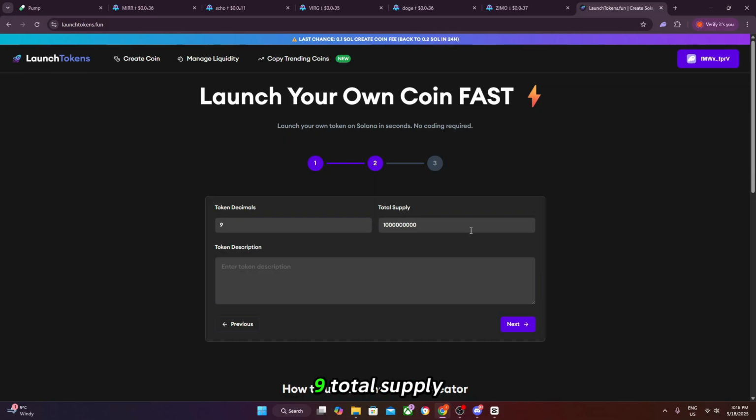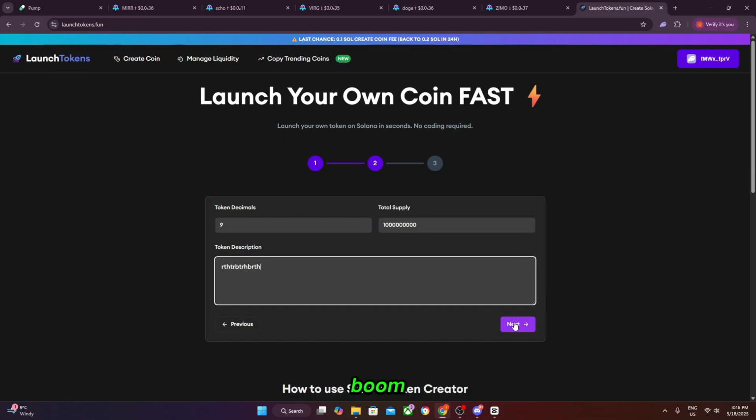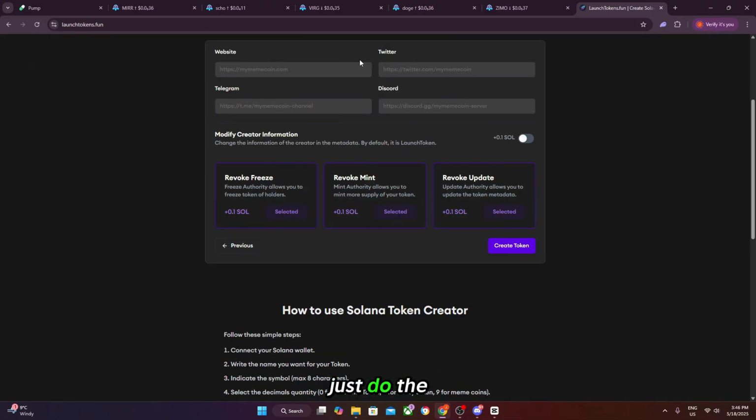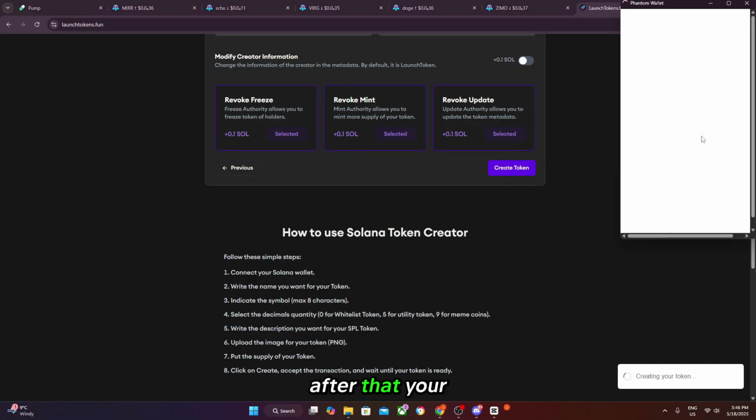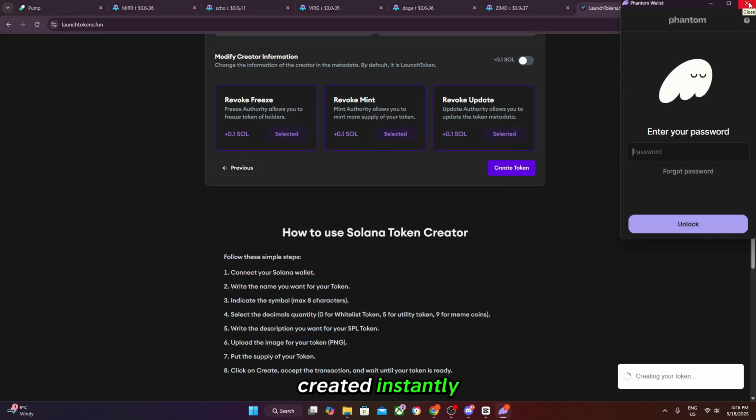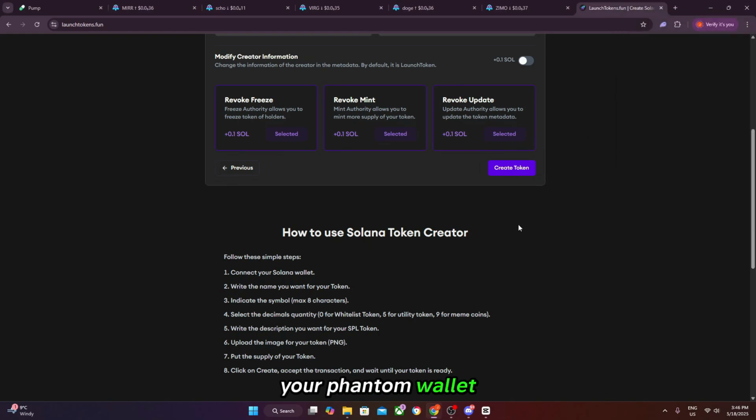Decimals, keep it at 9. Total supply, keep it at 1 billion. Add a token description, then next, and you just follow the following steps. Then do create coin. After that, your coin will be created instantly. Just go inside your Phantom wallet.